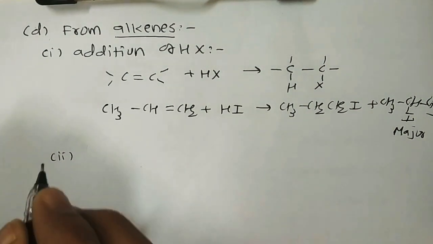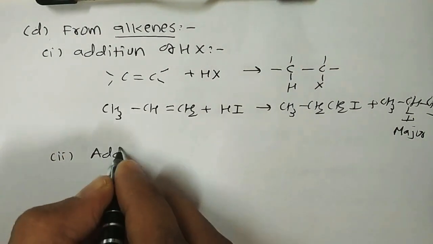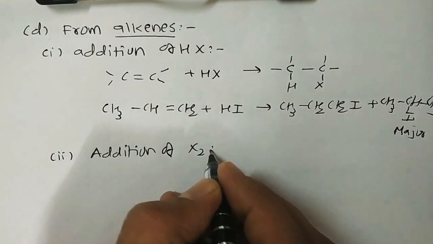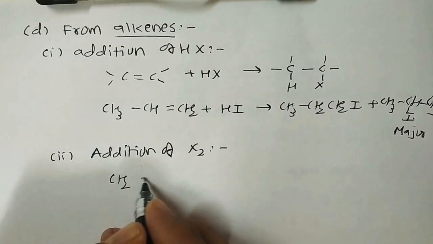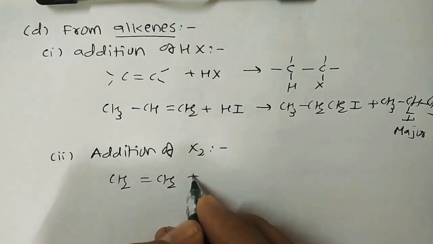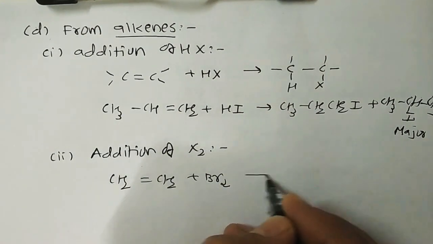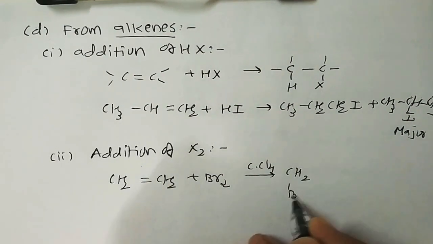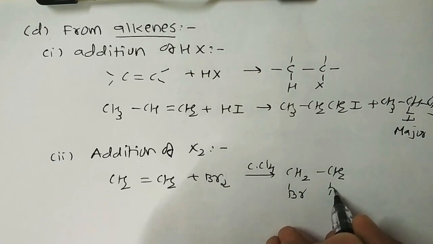Number 2, addition of halogen, X2. What is the addition of halogen? Simple: CH2 double bond CH2, when it reacts with bromine in the presence of CCl4, we get the product CH2Br CH2Br.